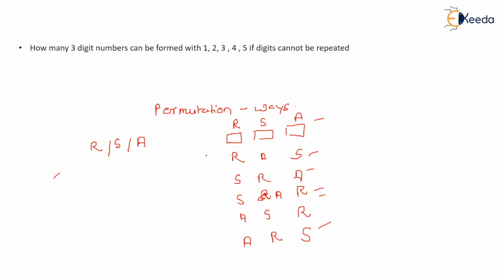And you won't be able to solve many questions in the examination. So instead of this, just make three boxes: third rank, second rank, and first rank. In how many ways can I fill the third rank? In three ways, because there are three contenders. After filling one place, two are vacant and one person is fixed. So the second place I can fill in how many ways? Two ways.